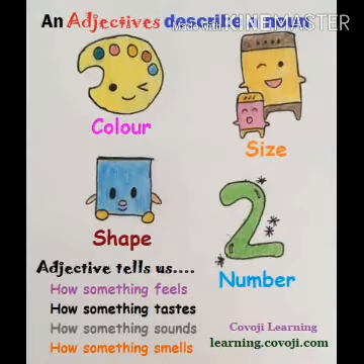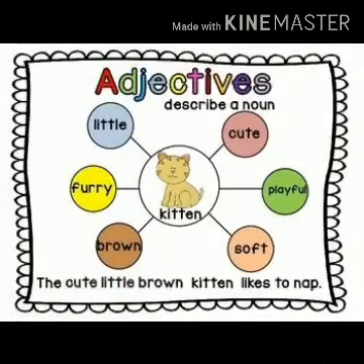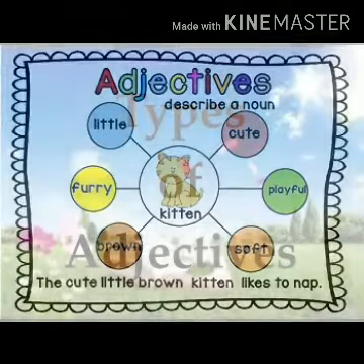An adjective tells about the size, shape, color, quality, quantity or personality of a noun or pronoun. Here, different adjectives are used to describe a kitten. For example, cute, playful, soft, brown, furry, little, etc. These all are adjectives. They tell us about the kitten.